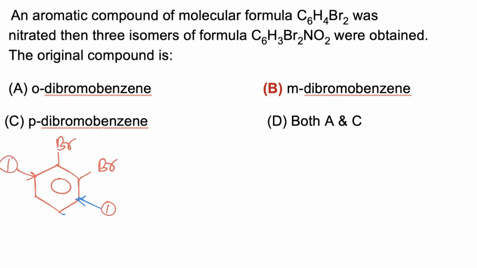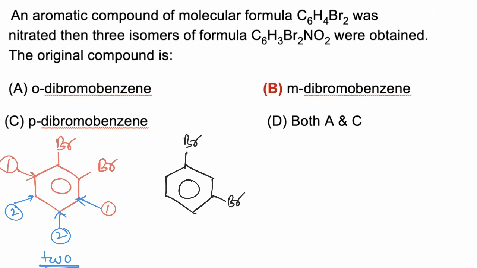Now if Br is attached at these 2 positions, we will get identical product. So total 2 products are formed when ortho substituted dibromobenzene is taken. Now if meta substituted product is taken,